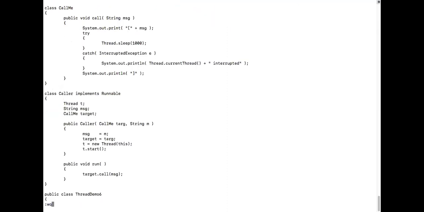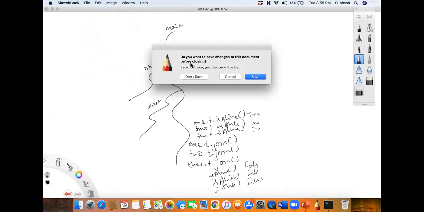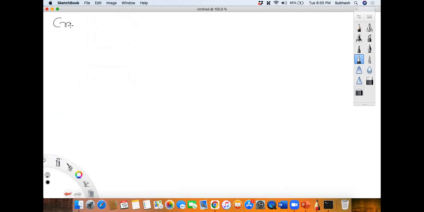Okay, so before this, let me explain something very important. Jagannath, what do you mean by a critical section? In general, a critical section is one where, when I enter it, I don't want anyone to do a context switch. It has to completely execute, and only then should control go to the other thread for execution. Such an area of code is called a critical section. I don't want the control to go half done into the other thread.